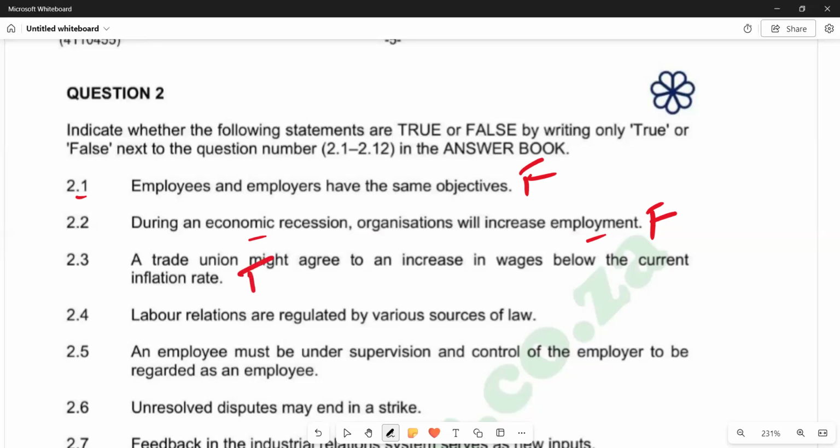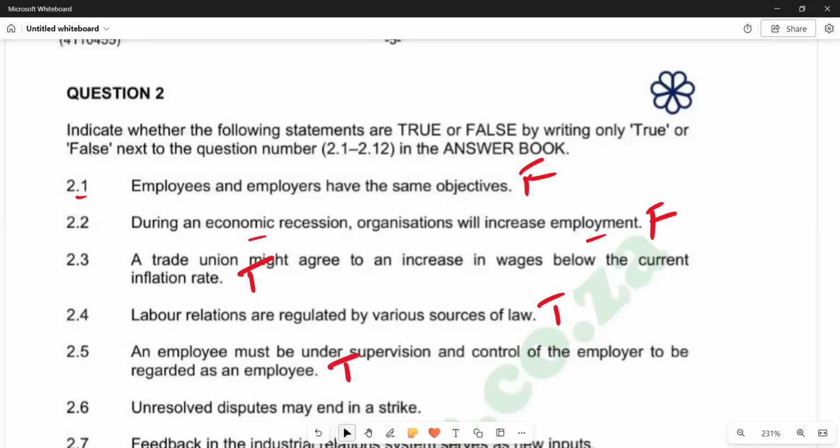We know that there are various sources of law that regulate labor relations. So 2.4 is true. 2.5, an employee must be under supervision and control of the employer to be regarded as an employee, which is correct. Remember, an employee is under the employer, and the employer always supervises the employee. So this one also comes as true.